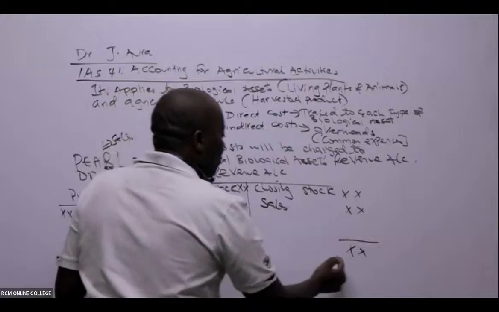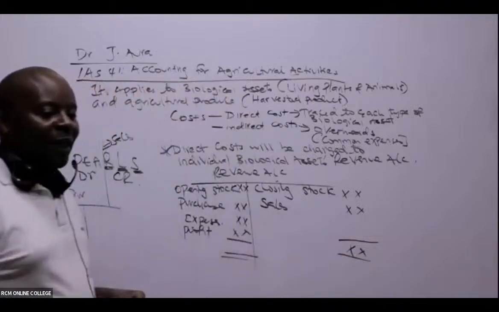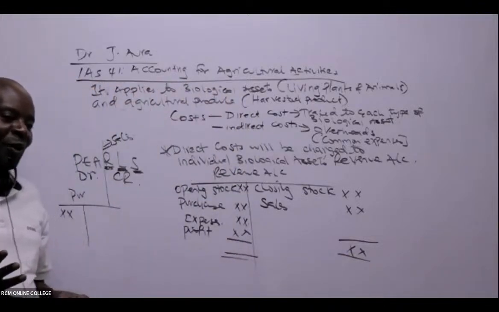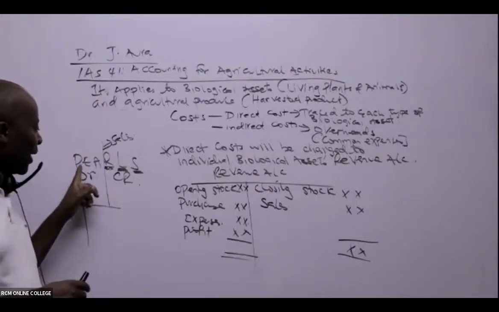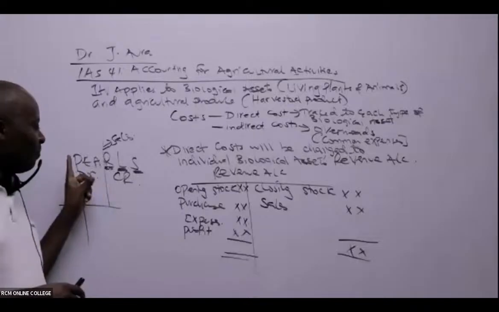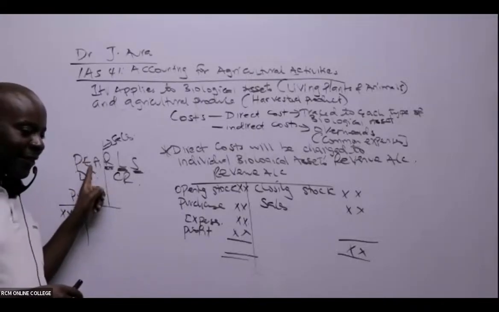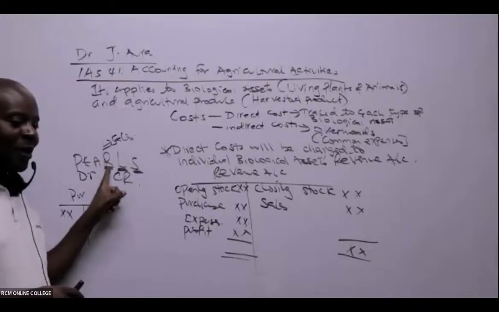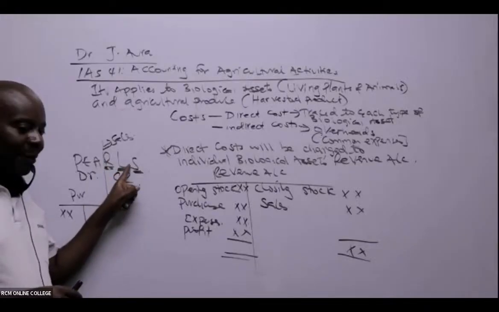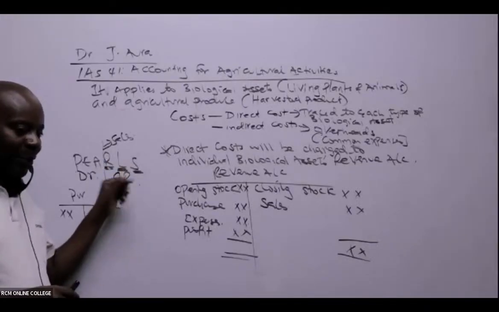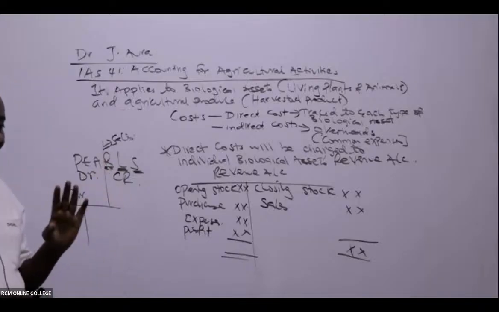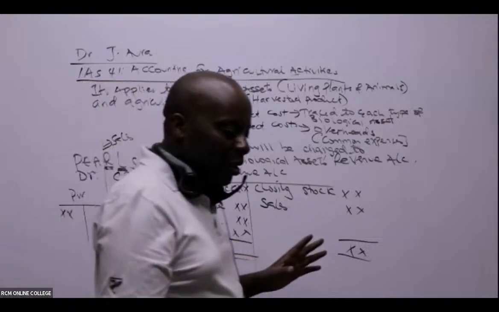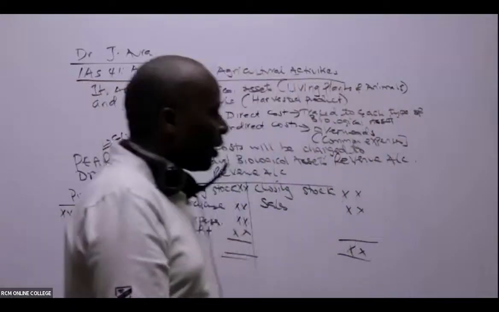I don't want to move very fast. I would always want to get feedback from you. Up to here, are we together? Have you been able to write what these things mean in full? Purchases, expenses, assets, revenue, liabilities, share capital. Whenever share capital increases, we shall always be crediting. Thank you so much.